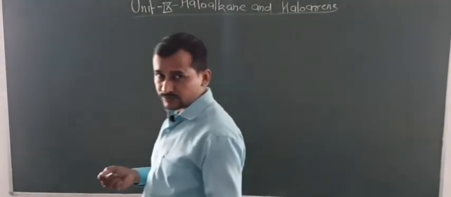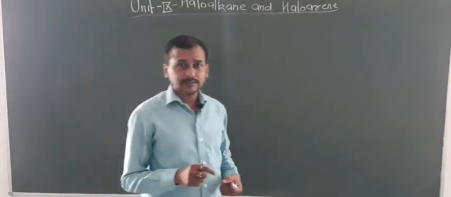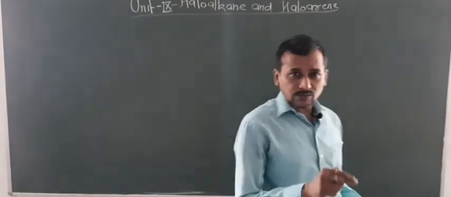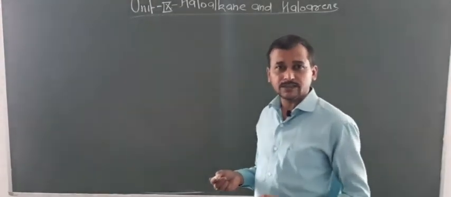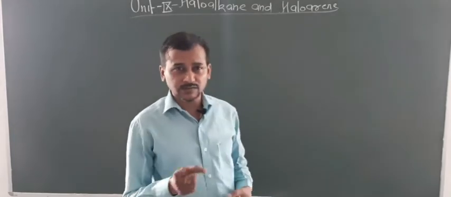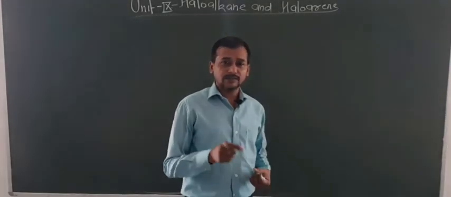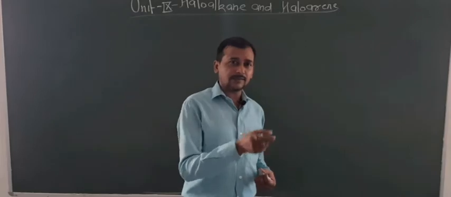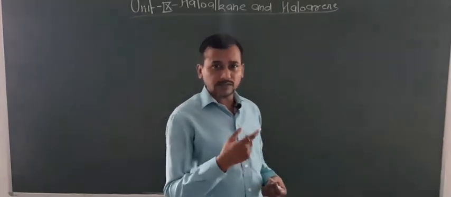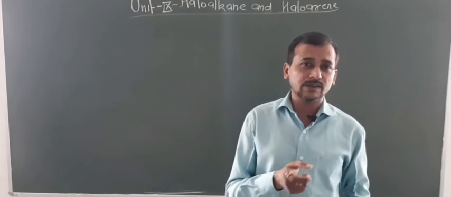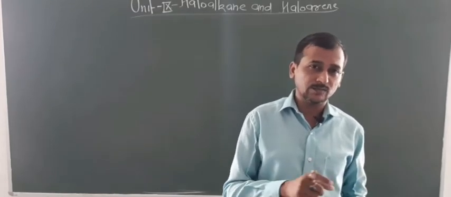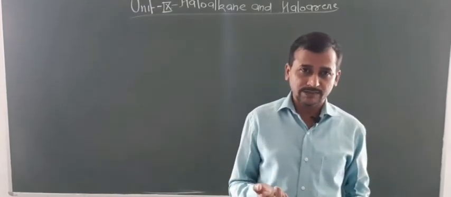Then I also told you if the alkyl groups are the same and the halogen atoms are different, the more the weight of the halogen atom, the higher the boiling point. I also told you if the halogen atoms are the same and the carbon numbers are different, the more the number of carbon atoms, the more will be the molar mass and the more will be the van der Waals force of attraction, and hence the higher the boiling point.